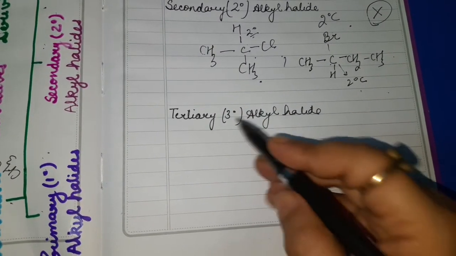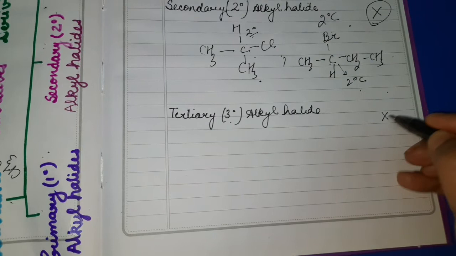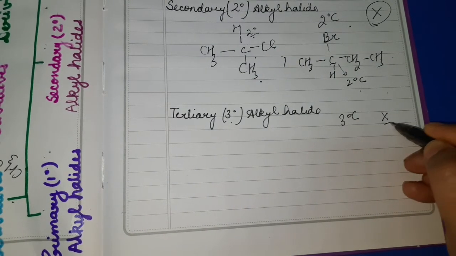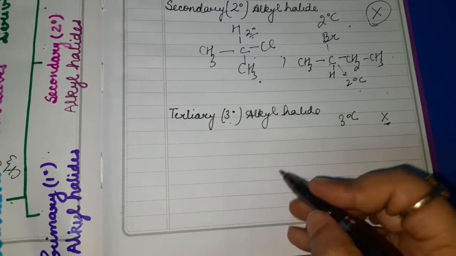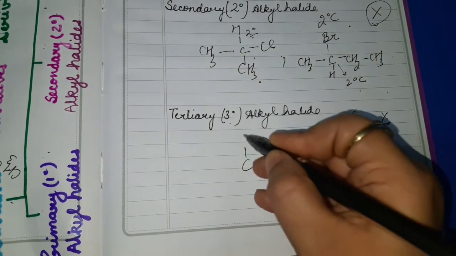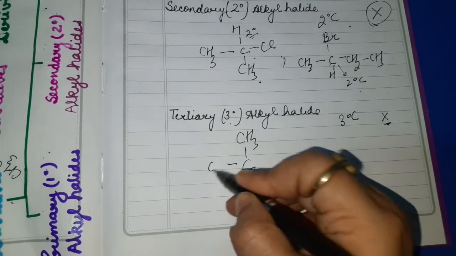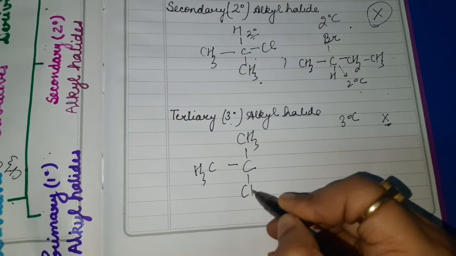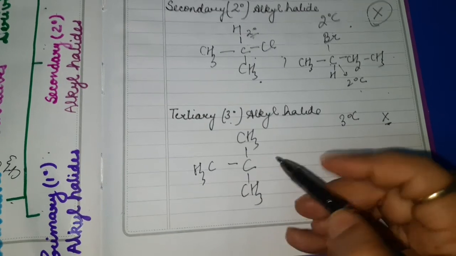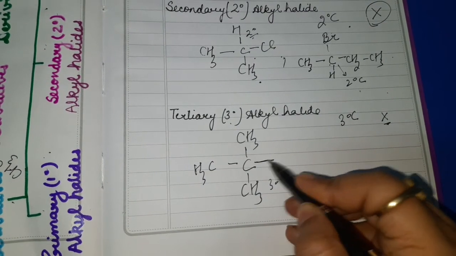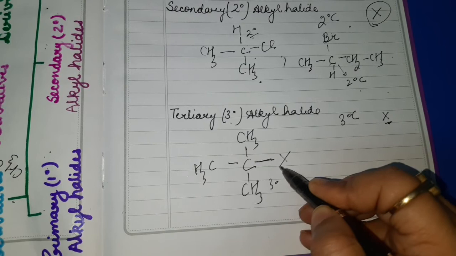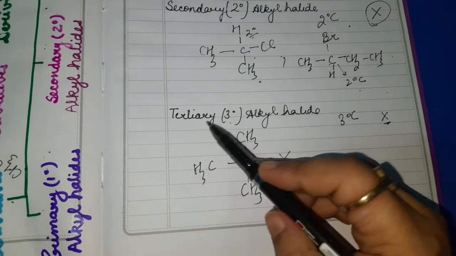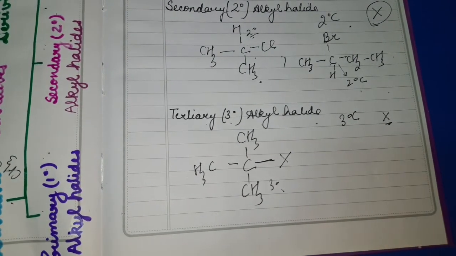Similarly, dear students, tertiary alkyl halide. Tertiary alkyl halide means 3 degree, when X is attached to 3 degree carbon. X means halogen atom. Best example for this I can write here: C-CH3, CH3, CH3. Now you see here this is 3 degree carbon. So with this 3 degree carbon, if any halogen atom is attached, this becomes the example of tertiary alkyl halide.